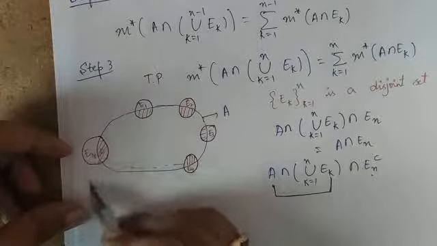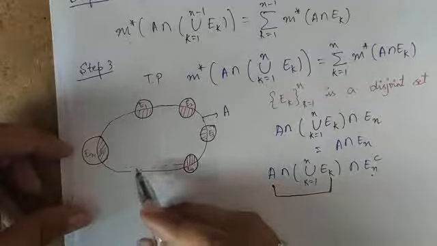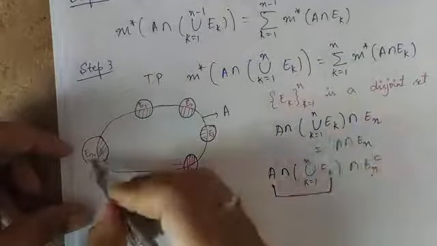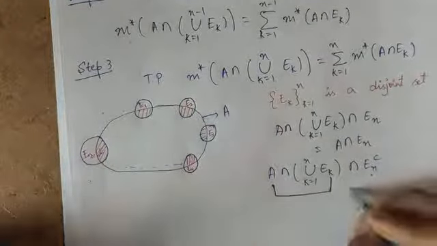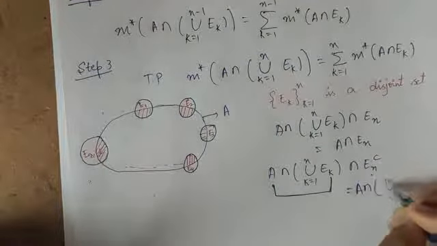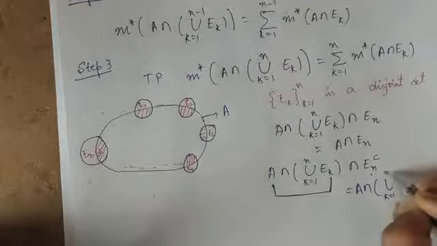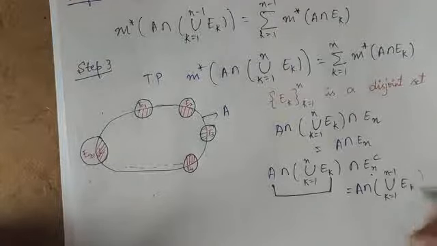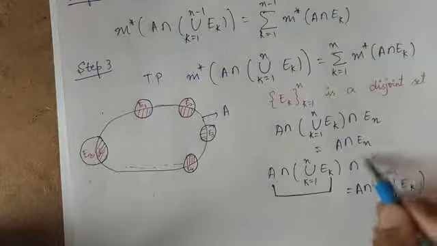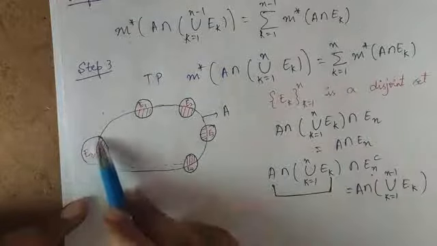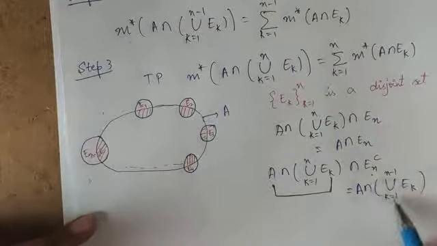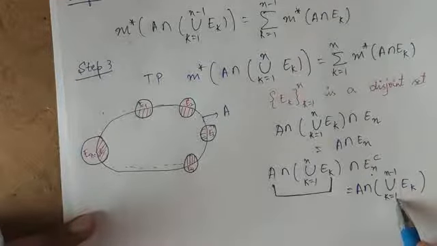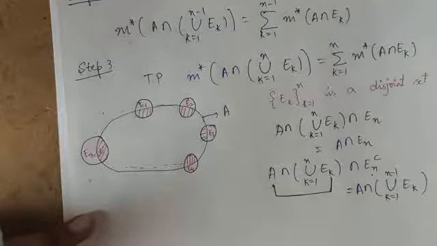So you will get a shaded region, and En complement is nothing but outside the region. So you will get this as A intersection union k = 1 to n minus 1 Ek. Since you are taking the complement of En, you will consider the part outside En. So you will get A intersection union of all k = 1 to n minus 1 Ek.